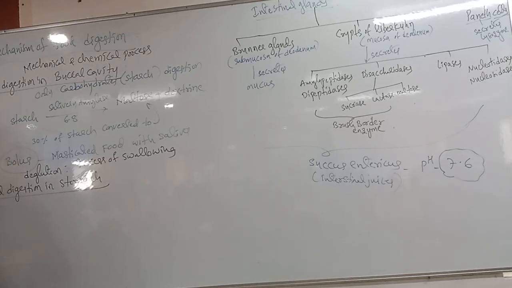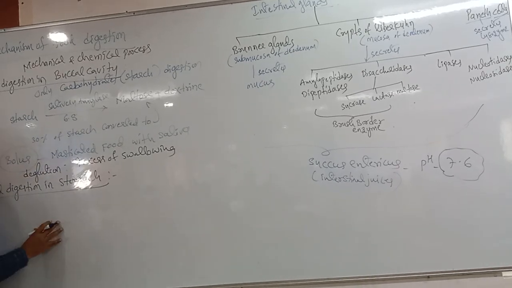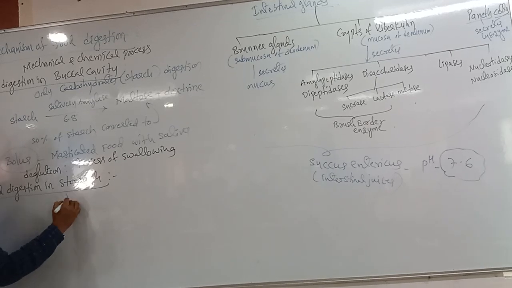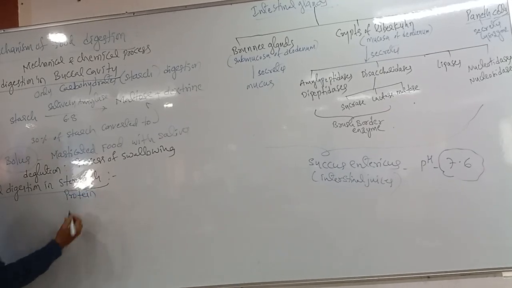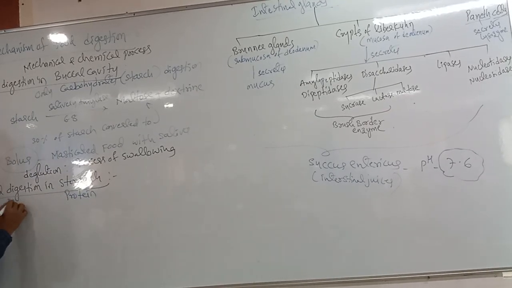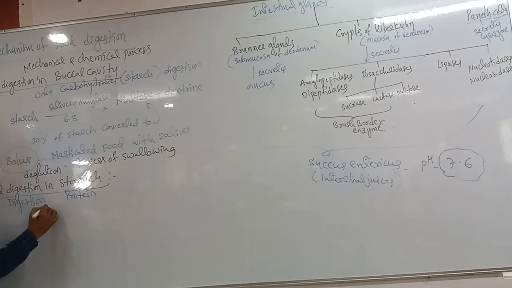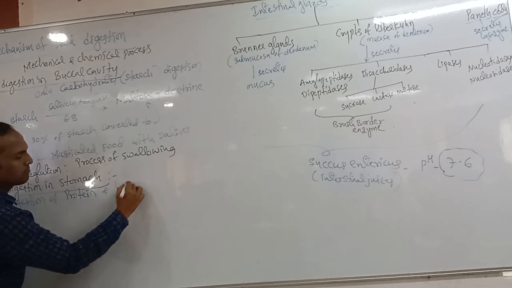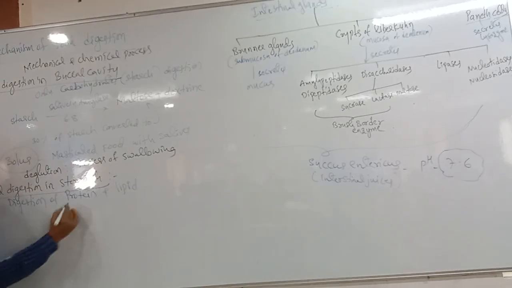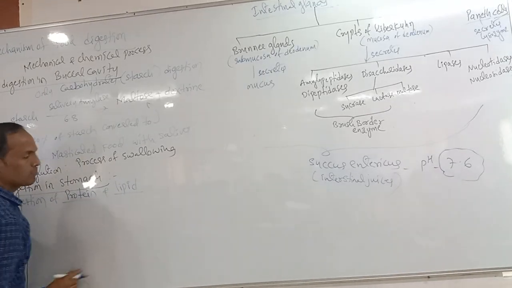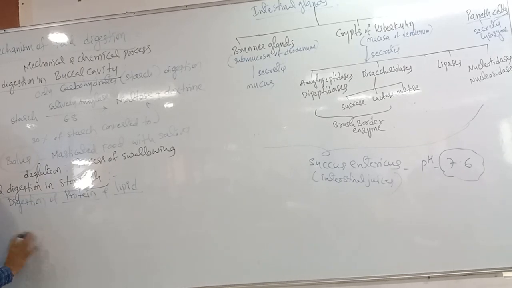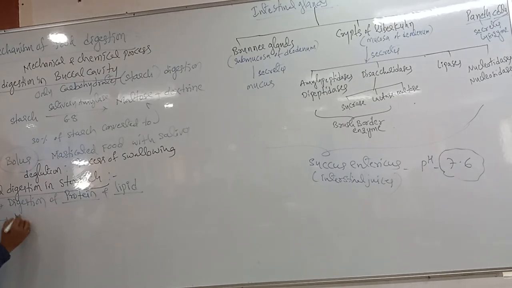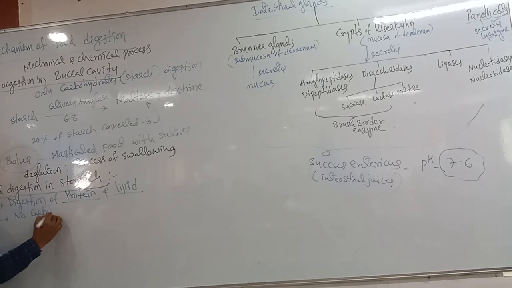Okay, next, in the stomach, which food digestion takes place? Yes, protein digestion. Digestion of proteins and lipids occurs in the stomach, and no carbohydrate digestion. This is very important.